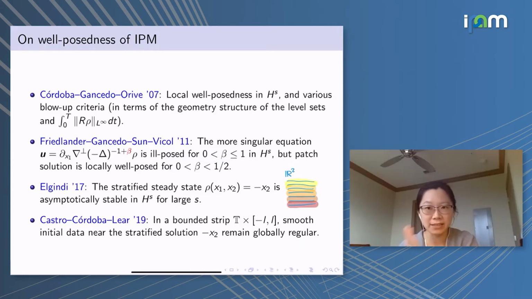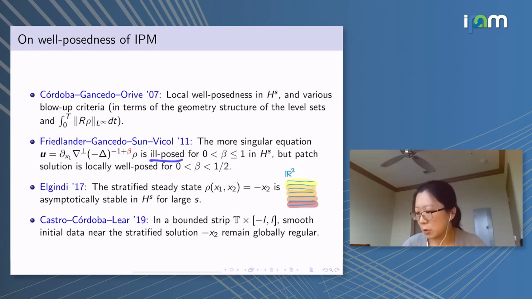Notice that this is a sharp contrast with the SQG equation, because there you can make the Biot-Savart law even more singular, and it's still locally well-posed in H^s. But here, it's mainly because of the fact that the Fourier symbol of the Biot-Savart law is even in K instead of odd, and that makes a big difference.